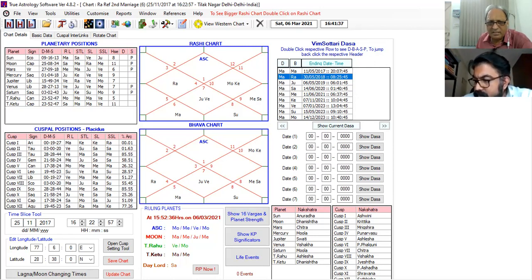Okay. Venus is there in 7. So far, this female has not been married. Why? Only because of this. See, during the period of Rahu Bhukti, which is very much stronger.